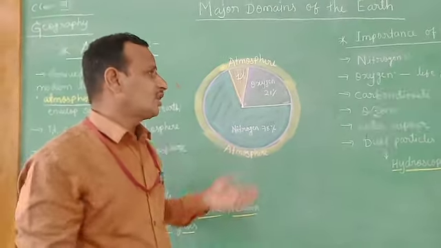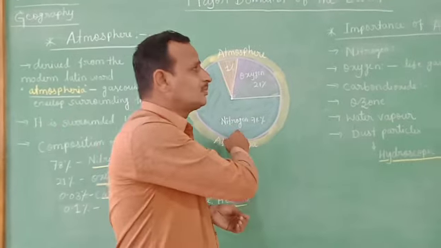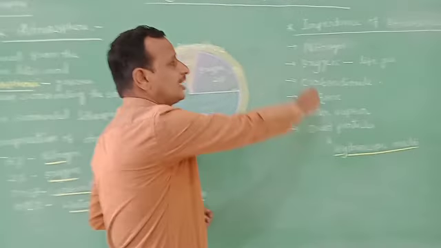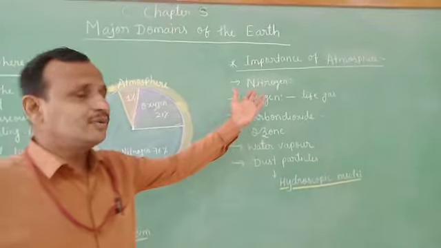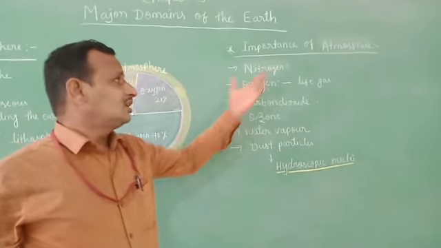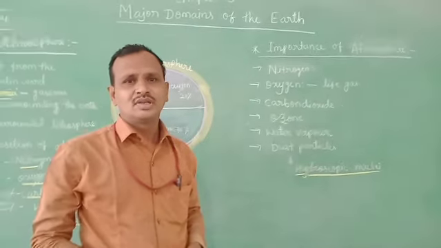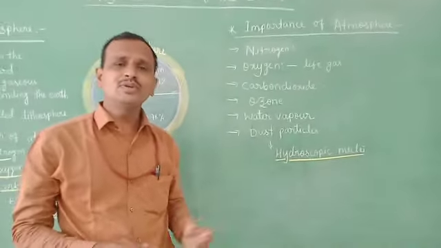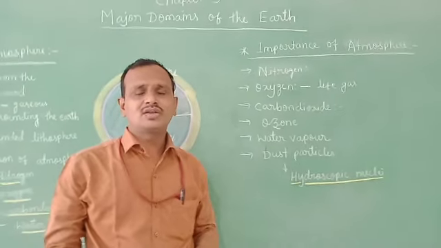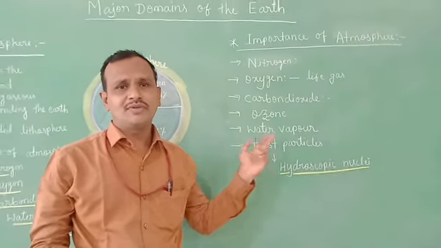The first gas, with the maximum percentage in the atmosphere, is nitrogen. Children, nitrogen helps the growth of living organisms, and it controls fire.